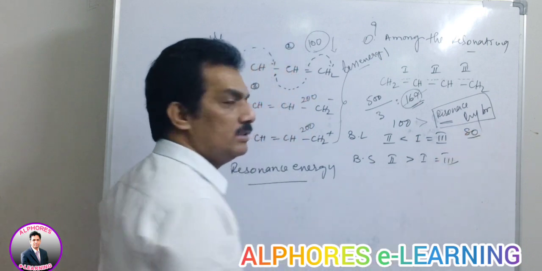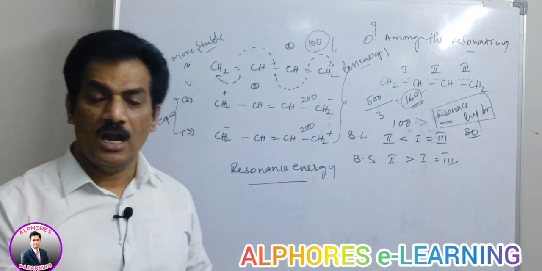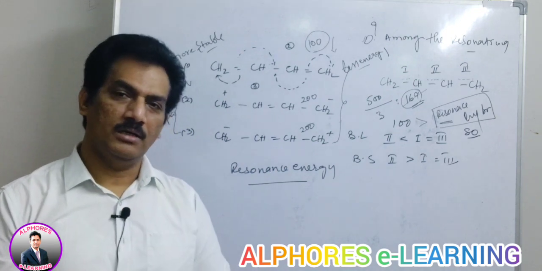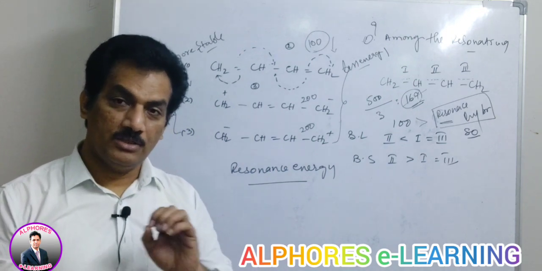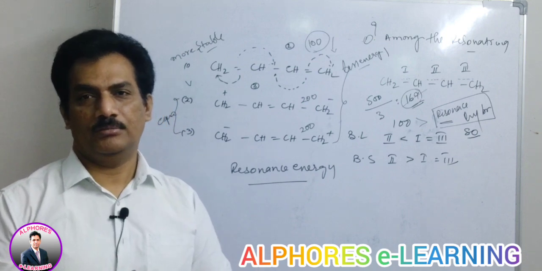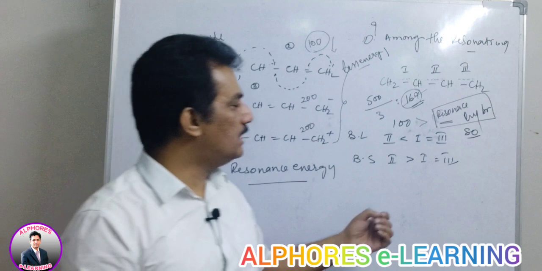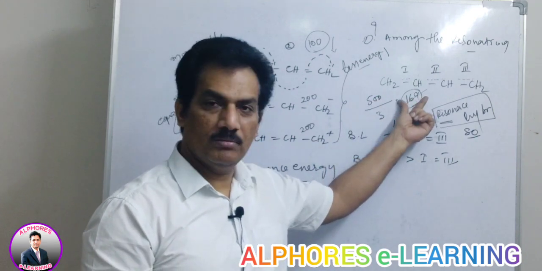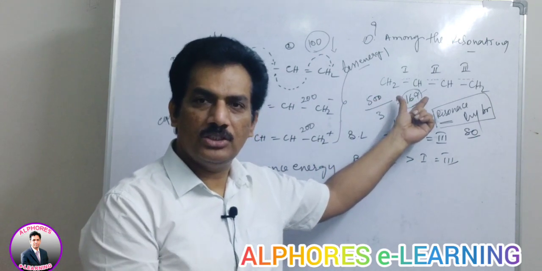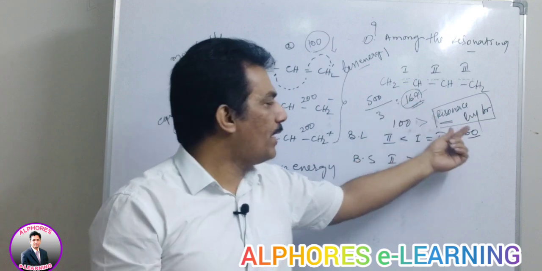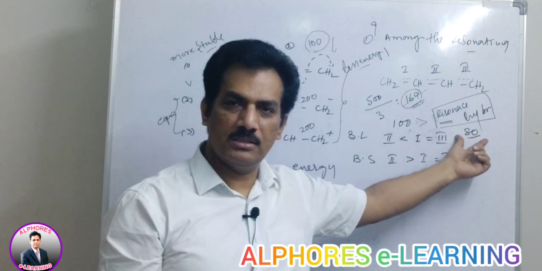Now the question is, sir, how do we know that it is 80? It is just from practical observation. No other source. Imaginarily it may have this energy, because calculation is nothing but taking the average. But practically the energy is like this.